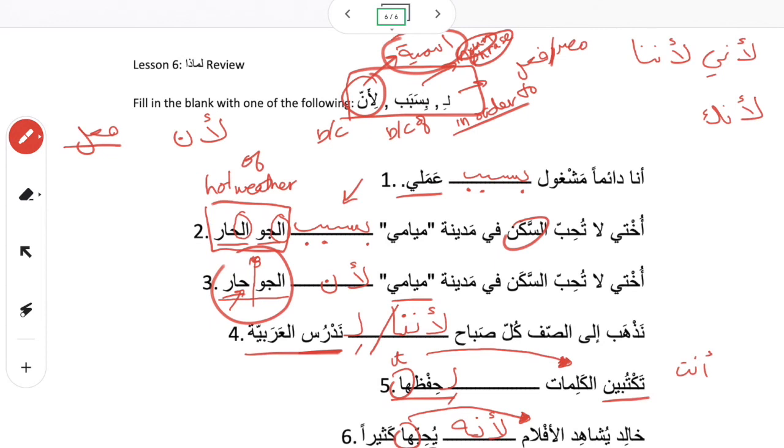Okay. So that is the review for everything that we've done in lesson 6. Of course, I'm not reviewing the vocab words because you guys can practice those on your own, and you can use Quizlet to use the online flashcards to practice.